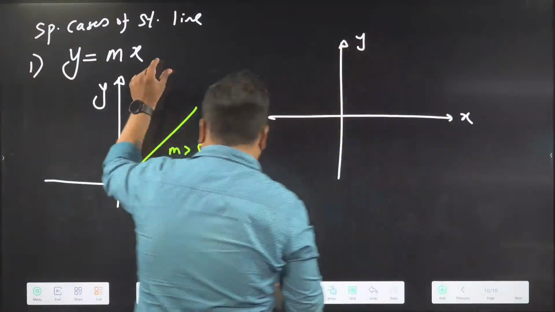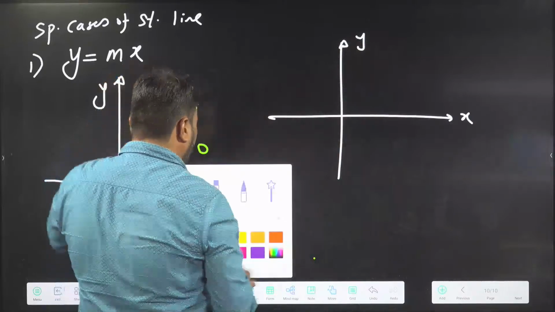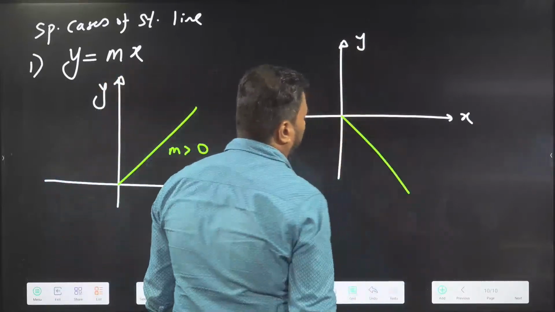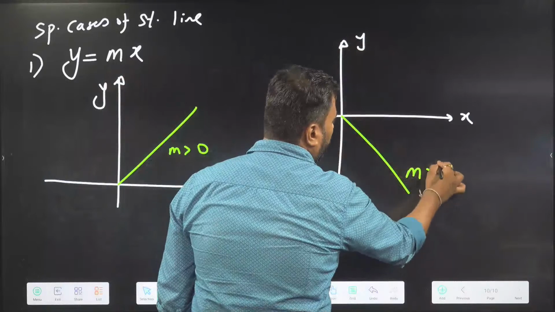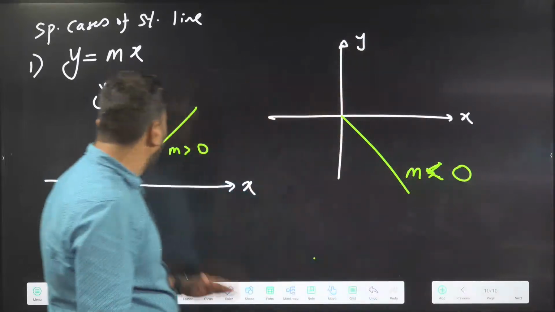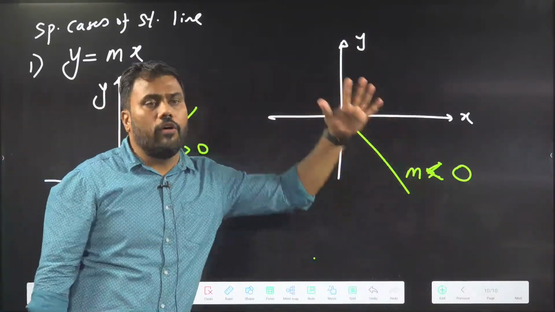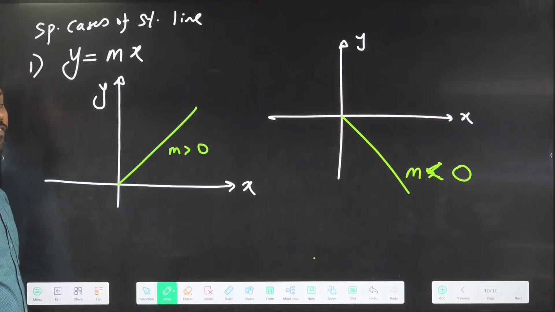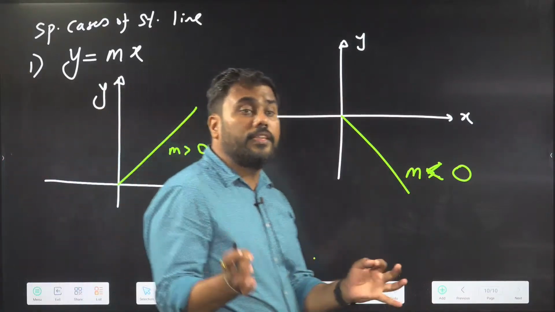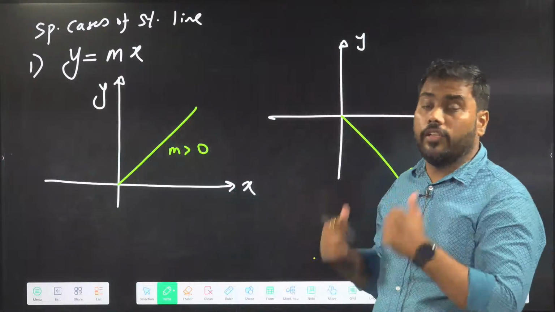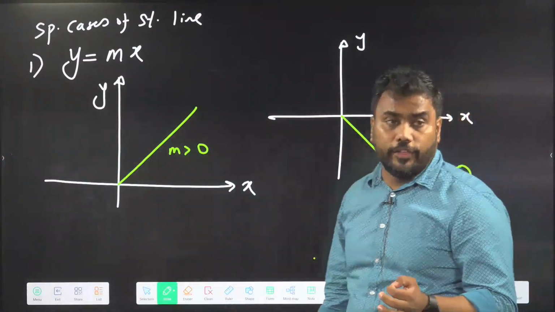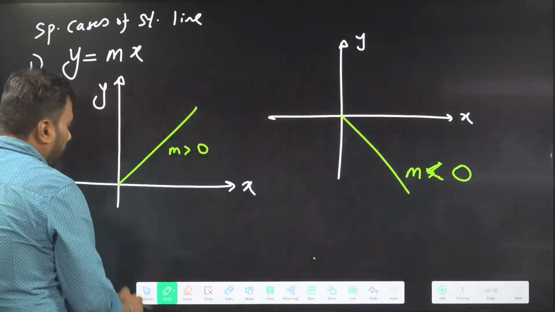When the intercept C is 0, the line will pass through the origin. For positive slope, the line will go up. For negative slope, the line will go down. In physics, there are many situations in which we get this kind of equation. For example,